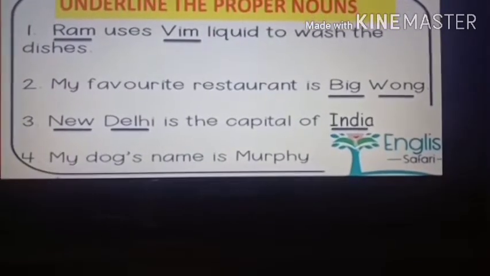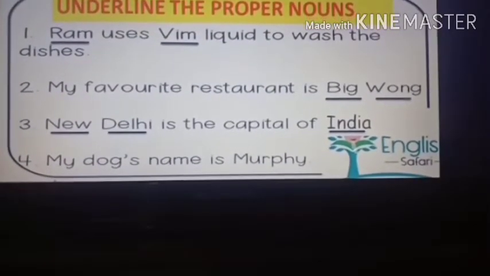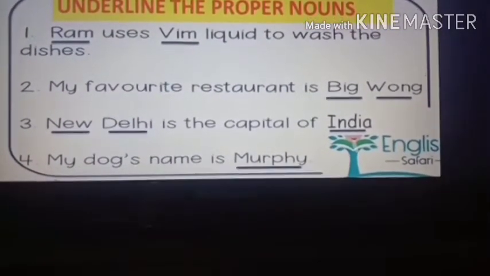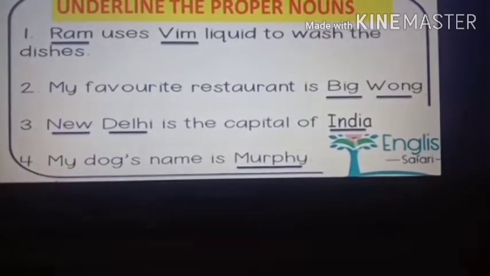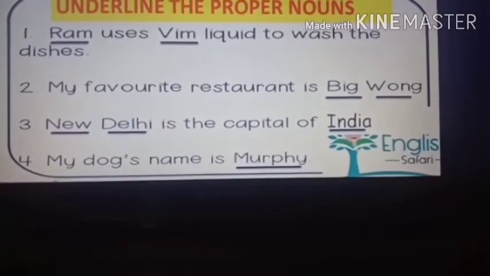Now the last one. My dog's name is Murphy. So of course the proper noun is Murphy. Now you know, whenever a name is given to an animal also, that is also a proper noun.